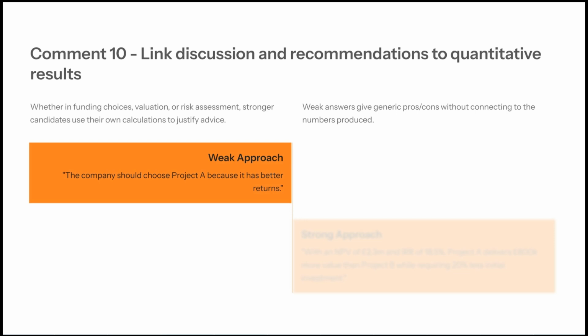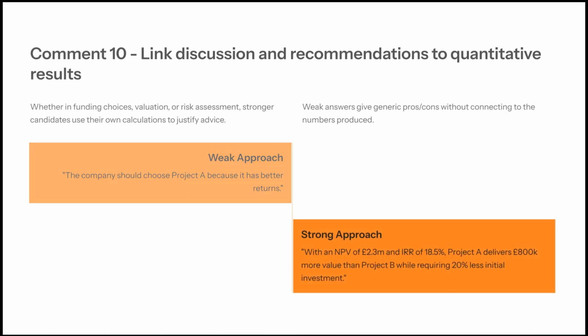So a weak approach would be to say that the company should choose Project A because it has better returns. A strong approach would be to give more detail and say, with an NPV of £2.3 million and an IRR of 18.5%, Project A delivers 800k more value than Project B, while requiring 20% less initial investment.